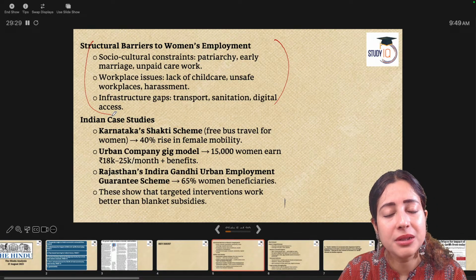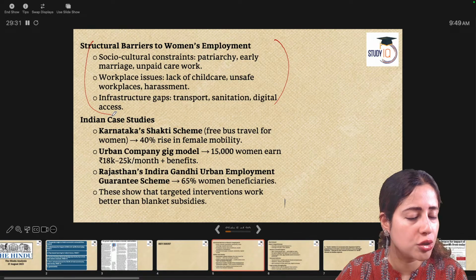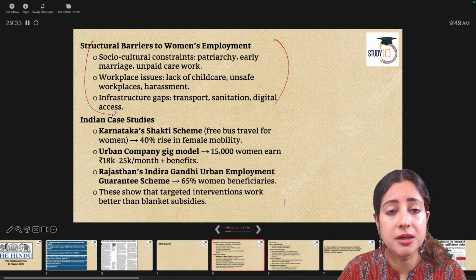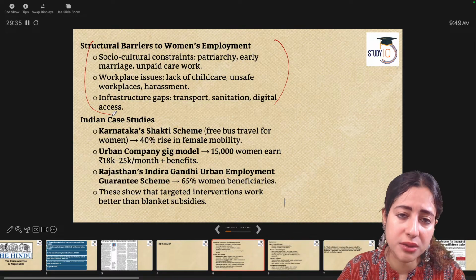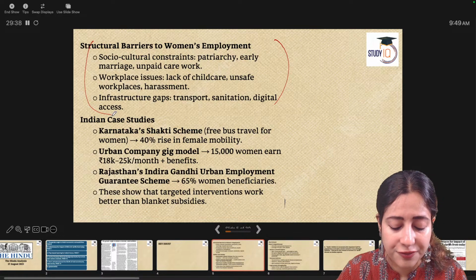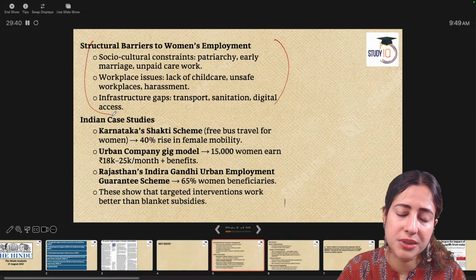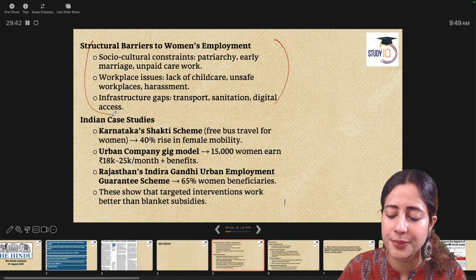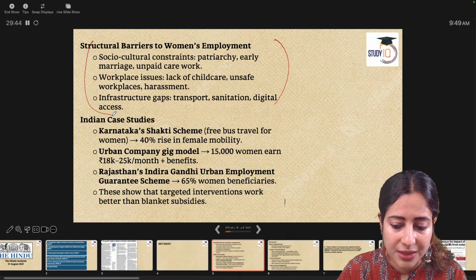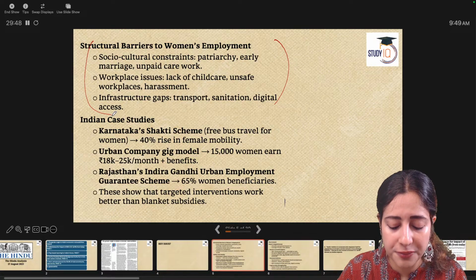This leads to women dropping out of formal education, dropping out of the workforce. In certain communities, women are not permitted to work. They believe in strict patriarchal norms that women are meant to do domestic labor, not paid labor. In this situation, we cannot expect our labor force participation rate for women to go up.